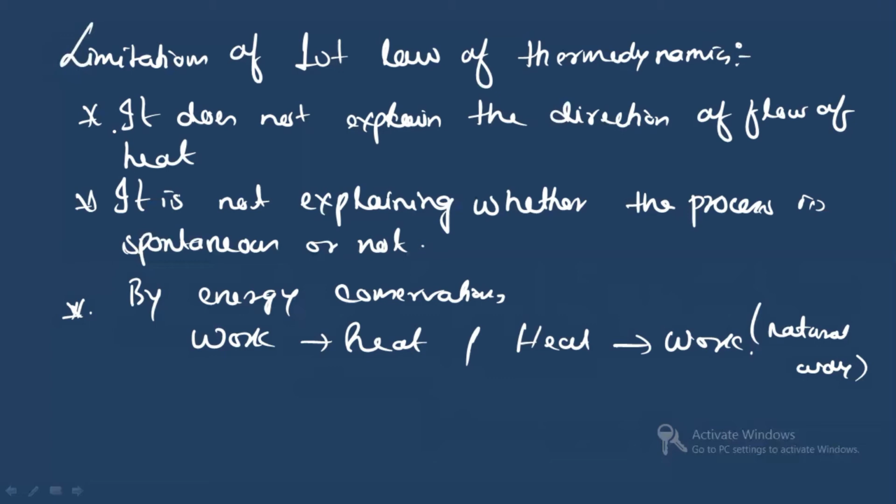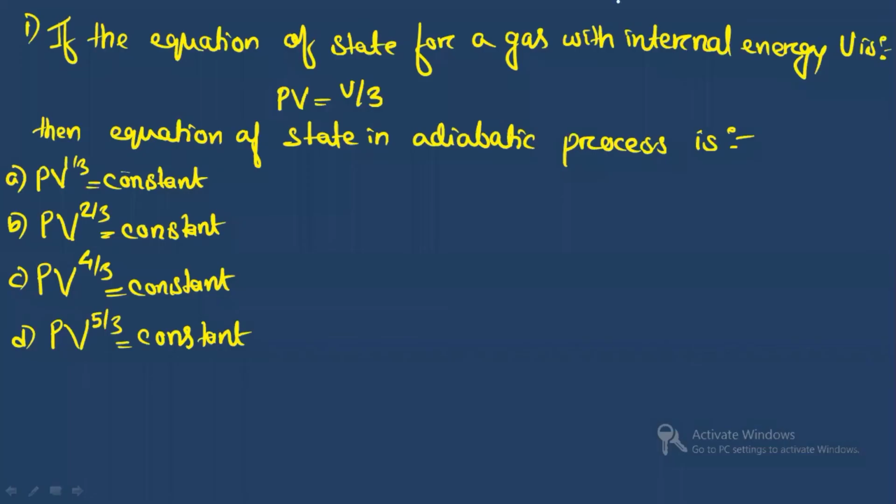All right. Now let's see some problems related to the first law of thermodynamics. So what is the first question? If the equation of state for a gas with internal energy U is PV equals U by 3, this is the equation of state for a gas with internal energy U. Then you have to find the equation of state in an adiabatic process.